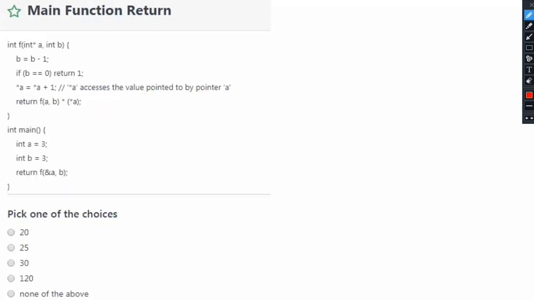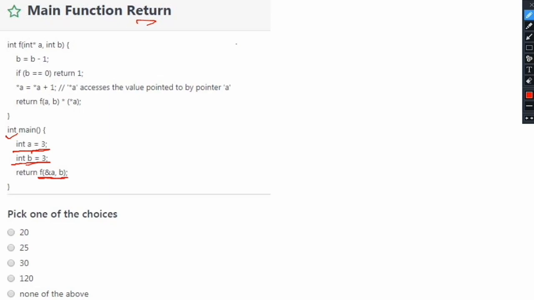Name of the question is main function return. One program is given and we have to find out what will be the returning value from this main function. In this main function, initially int a is initialized to 3 and int b is initialized to 3, and this function f is called, where a is passed by reference and the value of b is passed.